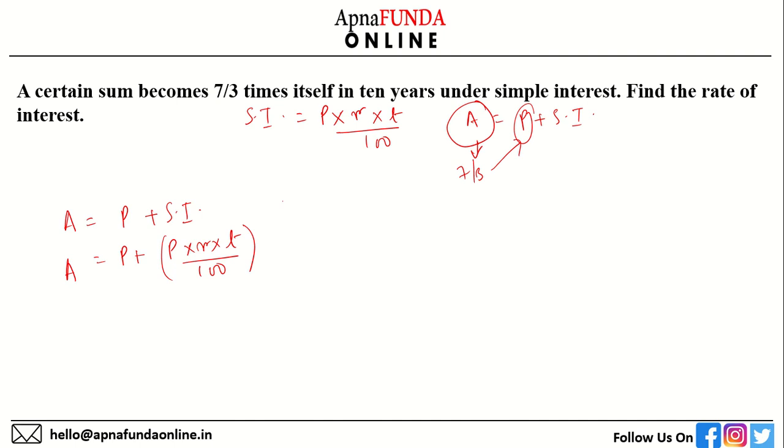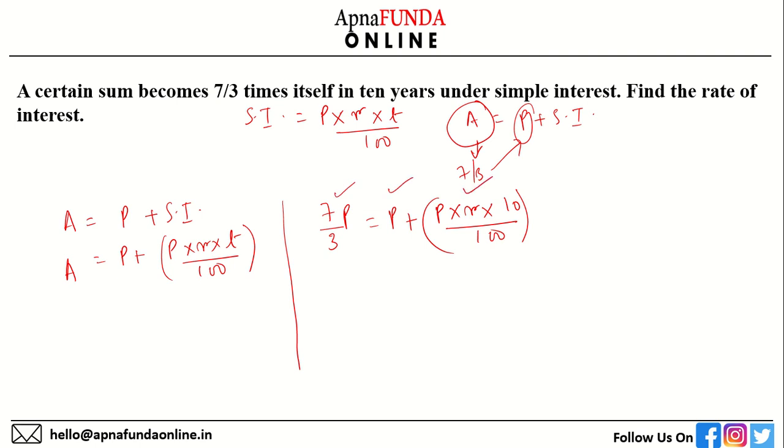So let's write this as 7/3 times the principal is equal to principal plus principal into rate of interest into 10 years divided by 100. I hope you have got this expression. We need to arrive at this expression to solve further. This is the amount, this is the principal, this is the simple interest. Let's solve this. 7/3 P is equal to P plus, this becomes 10, PR by 10.